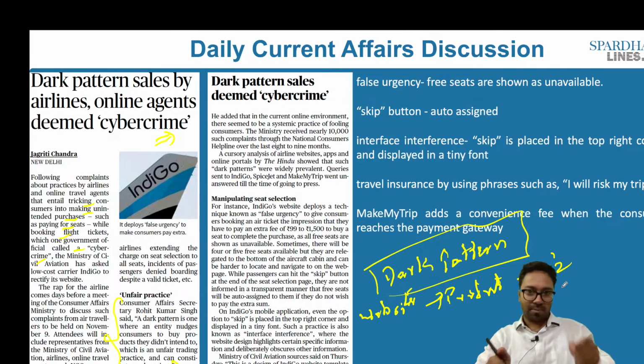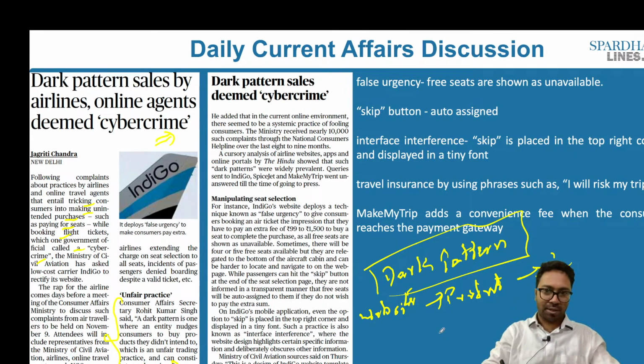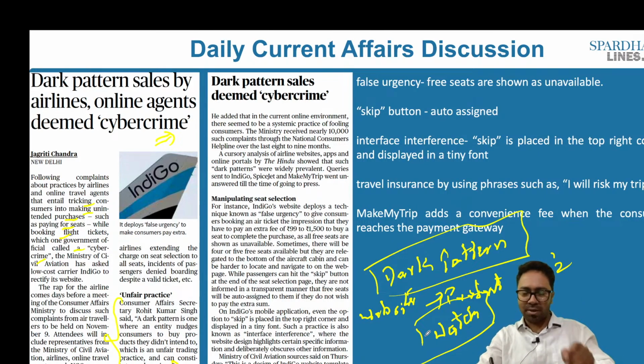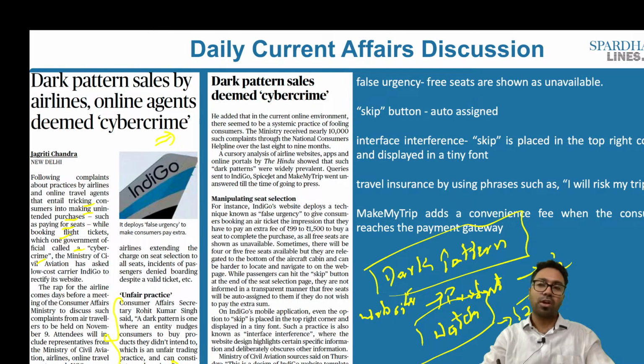Another aspect of dark pattern, let's say you go and visit a particular website. You want to buy a watch. So what exactly happens? You keep searching for the right watch that you would want to buy. At that particular moment, you will have a window which will say that there are only 2 products on our website, and if you don't buy this particular product within a particular period of time, the cost of this particular product will also increase.